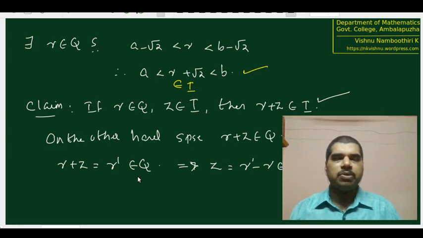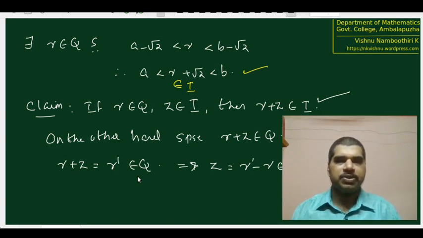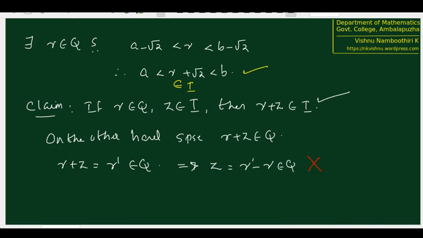We are going to make use of the Archimedean property to establish one of the things that we had guessed previously, which is that the set of all elements of the form 1 by n, that is 1, 1 by 2, 1 by 3, 1 by 4, etc., has infimum equal to 0. That is what we are going to prove using the Archimedean property. The question is the following.